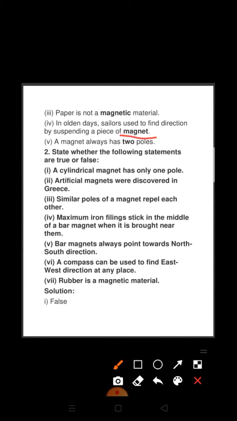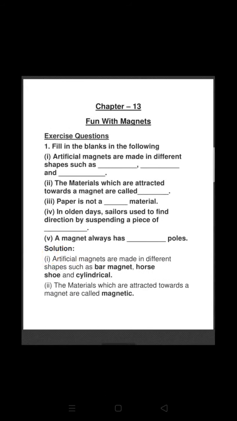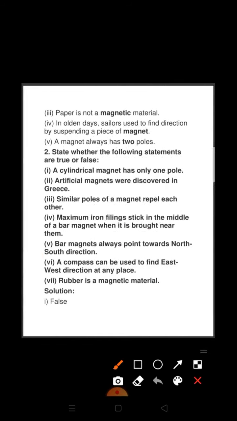Now, next question. A magnet has always dash poles. How many poles does a magnet have? It always has 2 poles. Every magnet, no matter what kind of magnet it is, always has 2 poles. One pole is North Pole and the other pole is South Pole. So I hope this is clear.